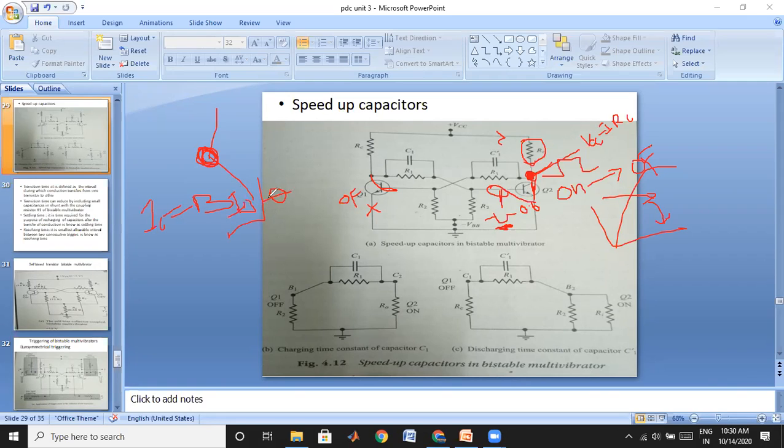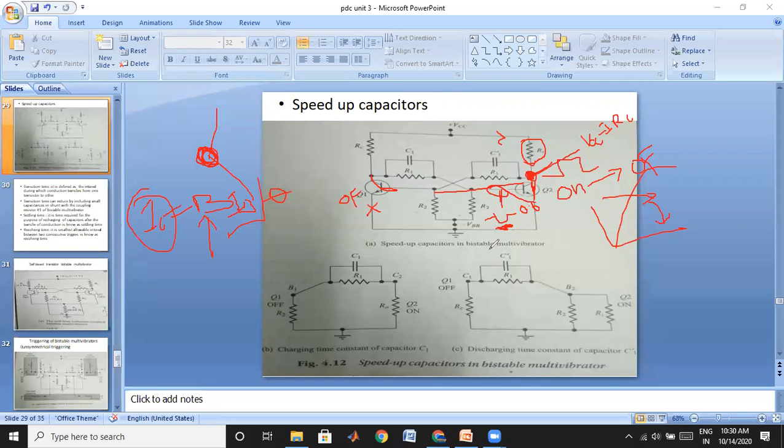That means whatever the triggering pulse we had applied, whatever the current flowing in the base circuit, will be amplified by beta times. That will occur at the collector, that means that current will occur at this point. Therefore that current will be flowing in this branch, so this transistor is in the on state. It will be amplified, and that signal has to be passed to the base of here.